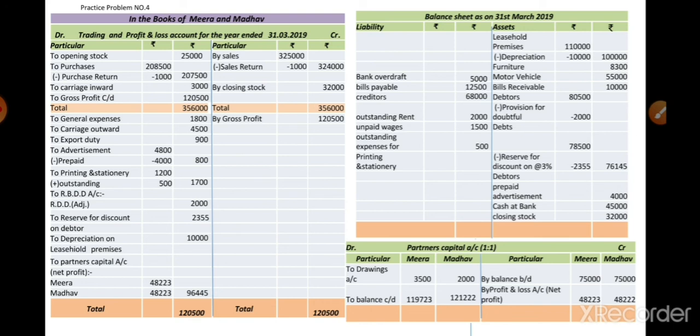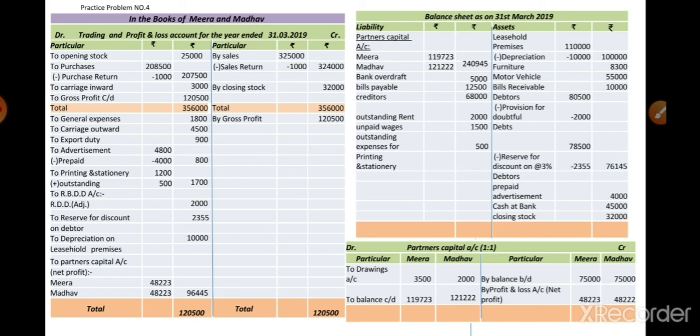Now we close both the partners' capital accounts. First of all we close Mira's capital, we find the credit balance, so we show it on the debit side as to balance carried down. Mira's balance is 1,19,723. Similar to Mira, we also close Madhav. Here also we find the credit balance, and that balance is 1,21,222. Now those balances of Mira and Madhav's capital we transfer to the balance sheet.